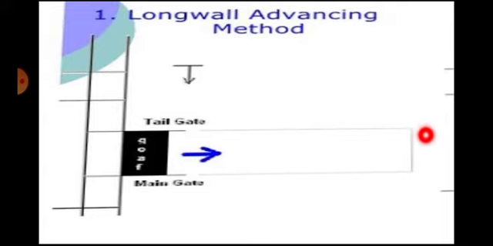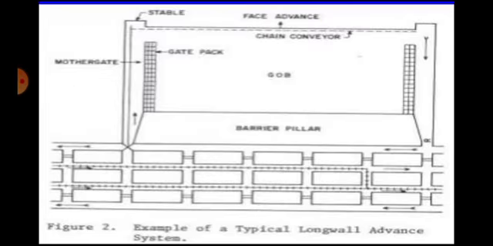Here we can see the barrier pillar, or end of the boundary of the seam or particular underground mine. So from the main heading roadway or from the shaft, the face will be advancing towards the boundary of the mine or panel of the longwall. So this is called the longwall advancing method. Now let us go to another slide, and here you can see clearly the dip and strike direction. This longwall machinery can also be accommodated in inclined seams. We will look into it later.